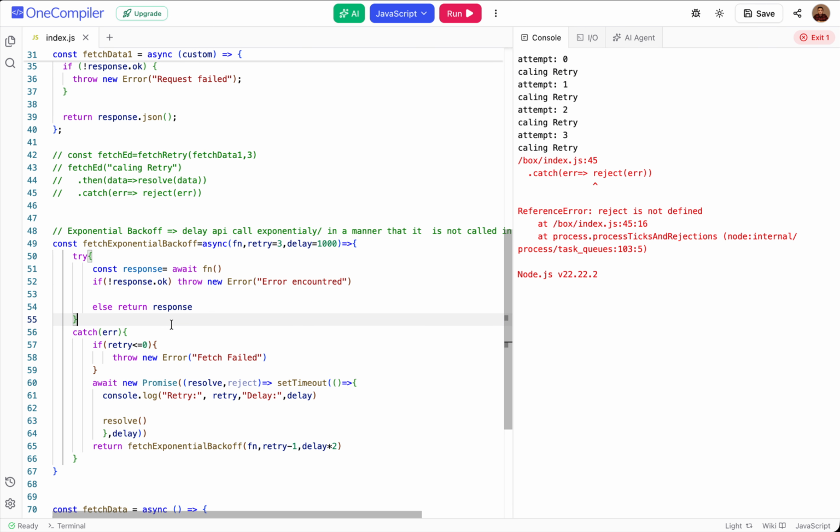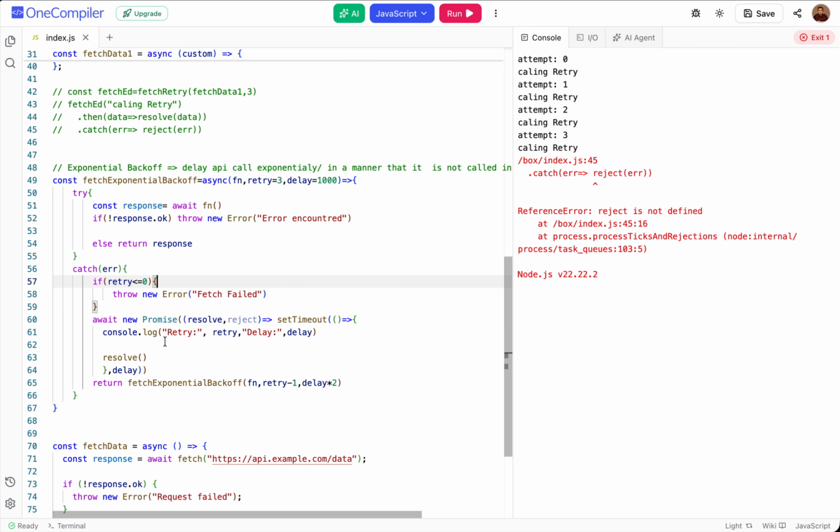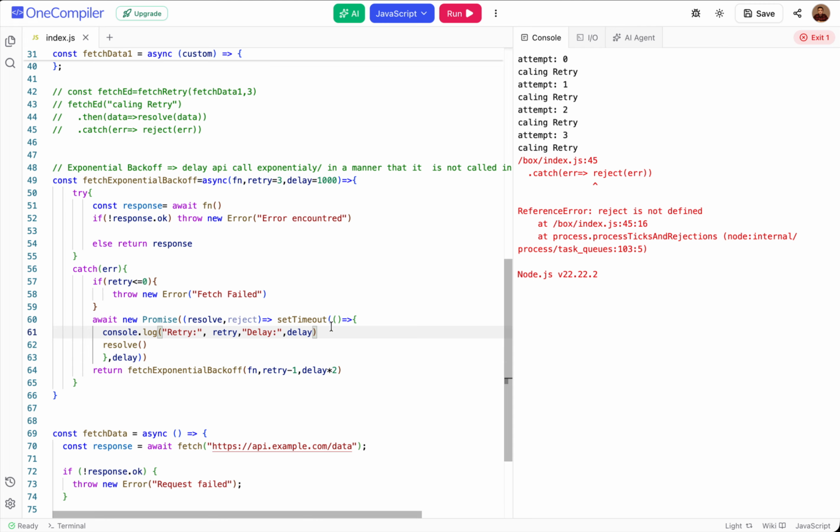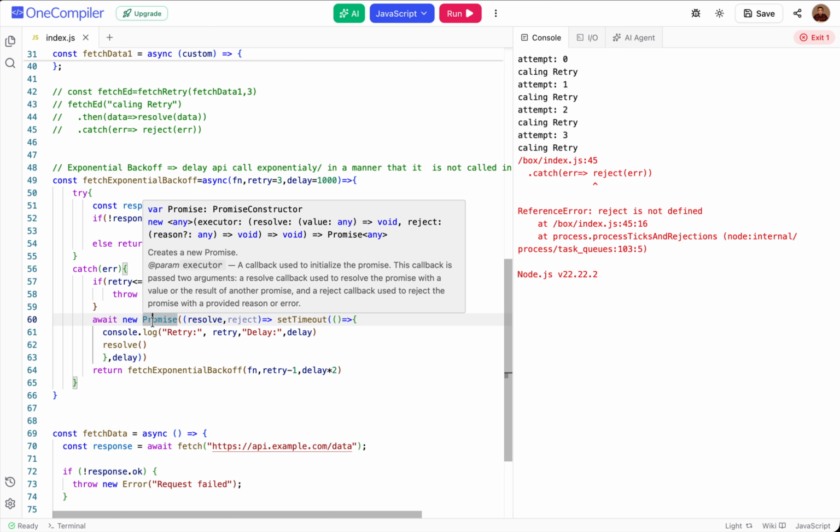Now the main retry logic comes over here. If there is an error, what we ideally need to do is give the delay, right? To give the delay, we are using this promise, so that we can give it a delay using set timeout. Why are we using promise?